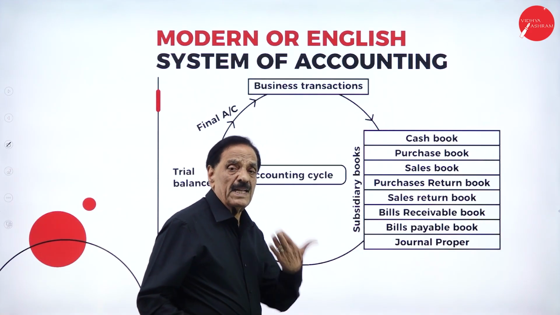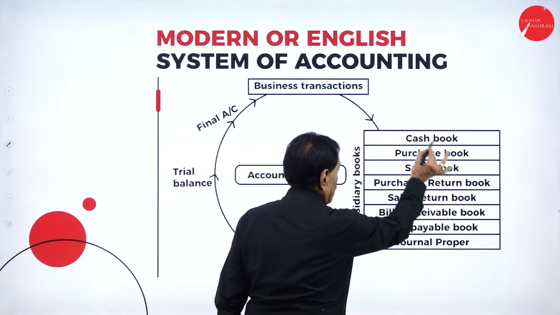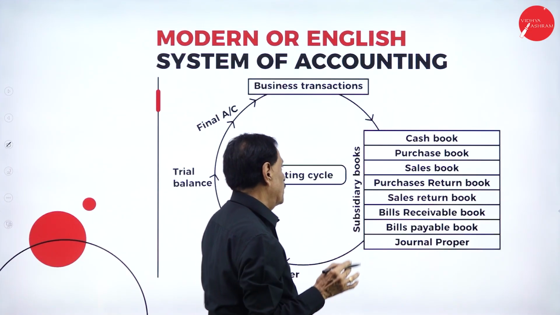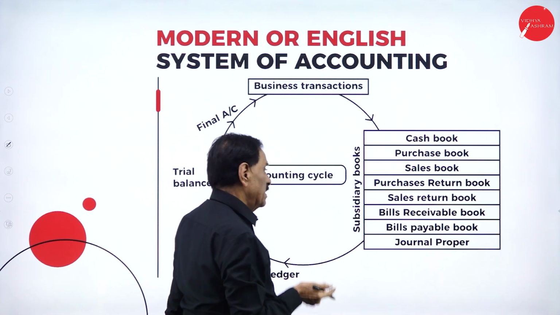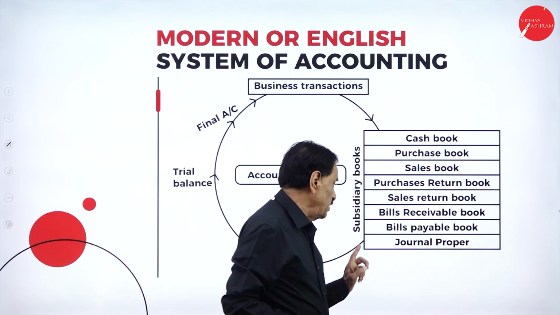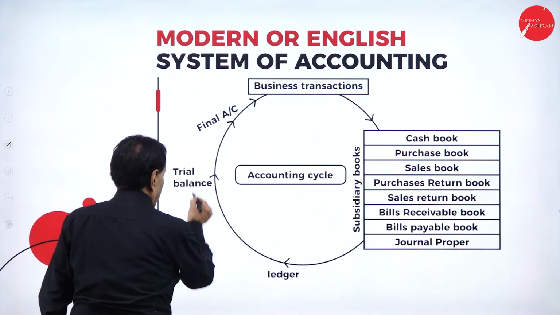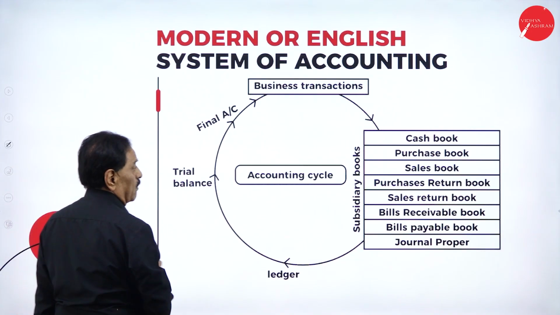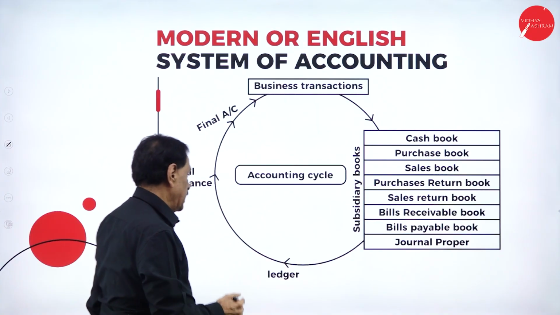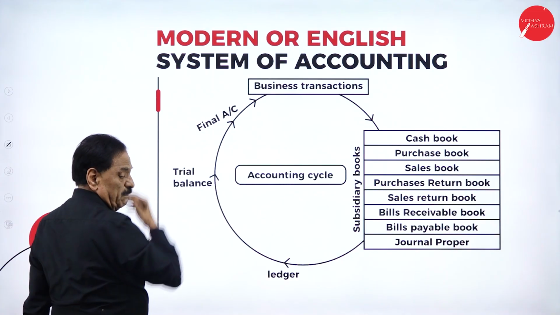We are going to explain in detail while we are touching the subsidiary books chapter. Which are the subsidiary books? Cash book, purchase book, sales book, purchases return book, sales return book, bills receivable book, bills payable book, journal proper. Then it will go to ledger, ledger to trial balance, trial balance to final account. Business transaction first goes to the subsidiary books, subsidiary books to ledger, ledger to trial balance to final account.